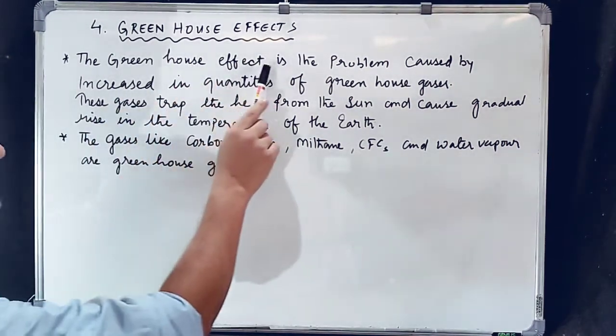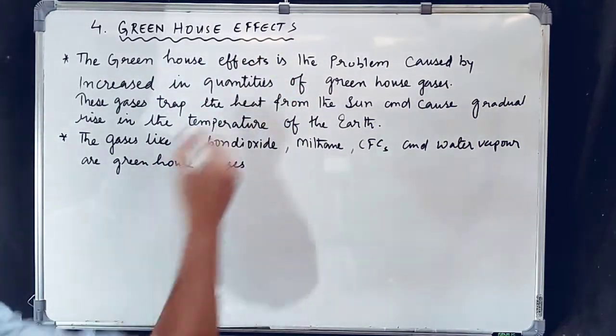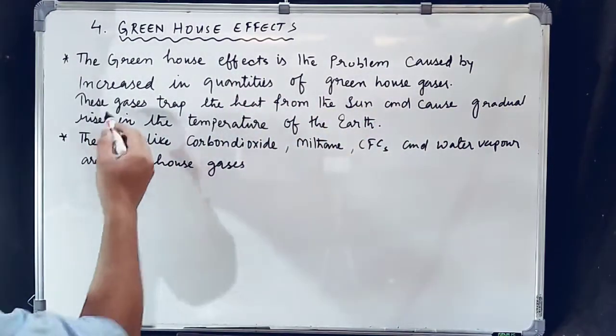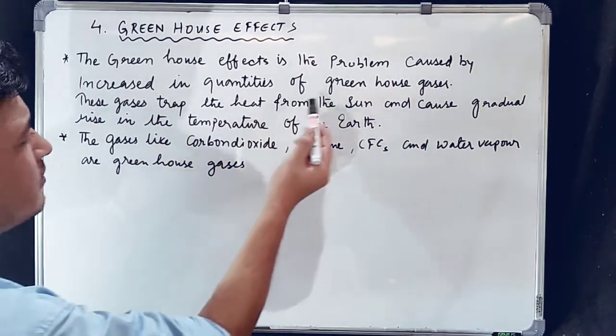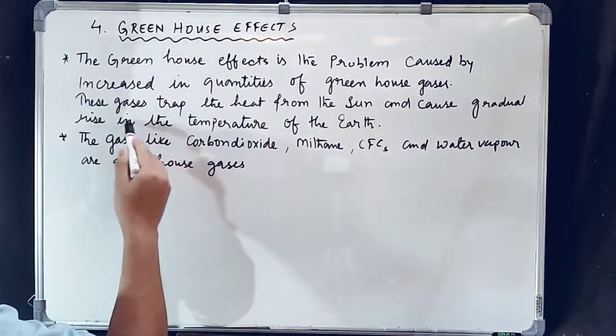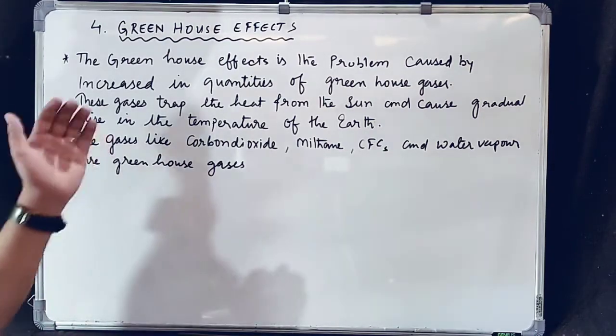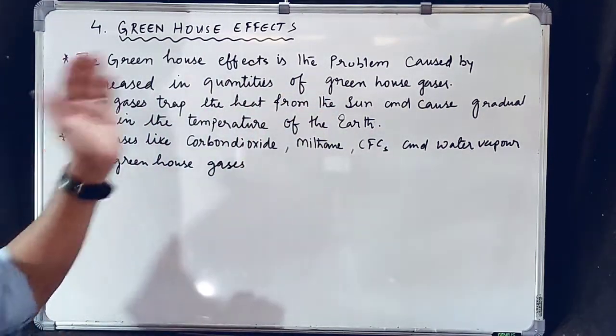The greenhouse effect is the problem caused by an increase in the quantities of greenhouse gases. These gases trap the heat from the sun and cause a gradual rise in the temperature of the earth. So what is the greenhouse effect? It is the problem caused by the increase in the quantities of the greenhouse gases. So what do these gases do? These gases trap the solar energy, trap the heat of the sun, and which causes the gradual rise in the temperature of the earth. So this is called the greenhouse effect.